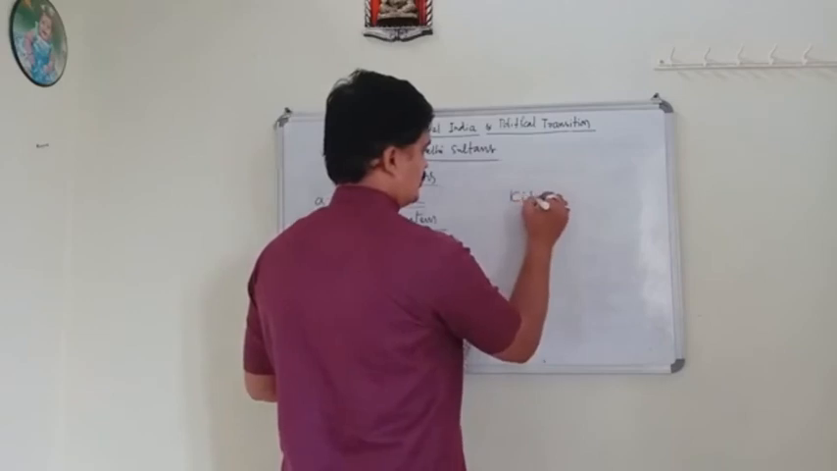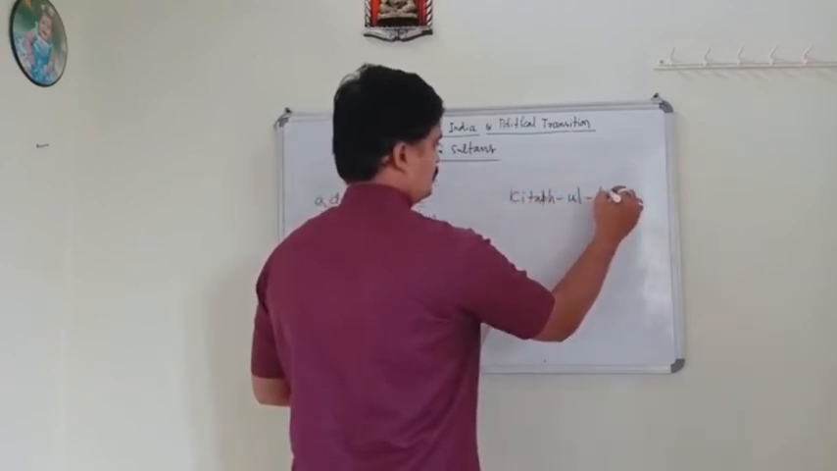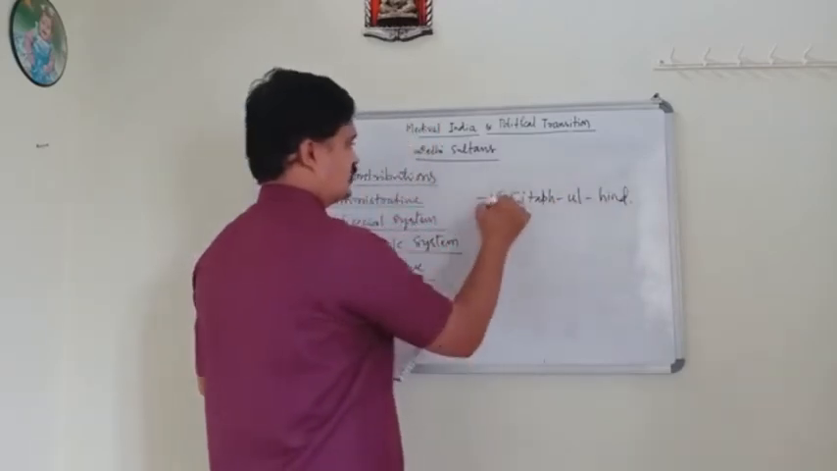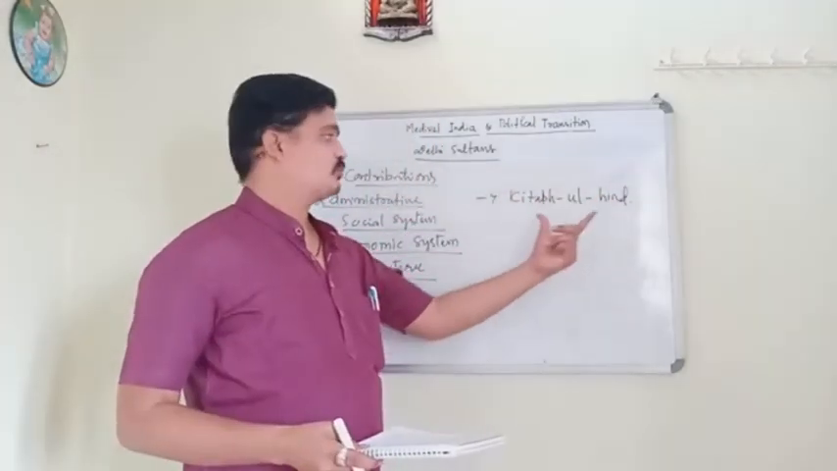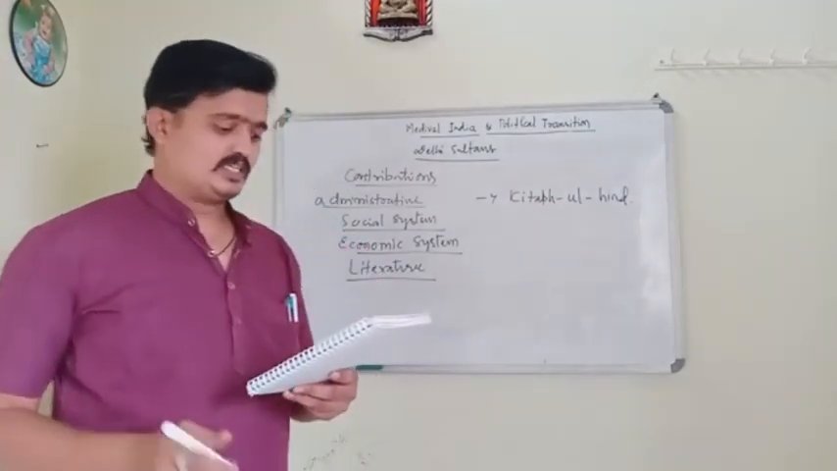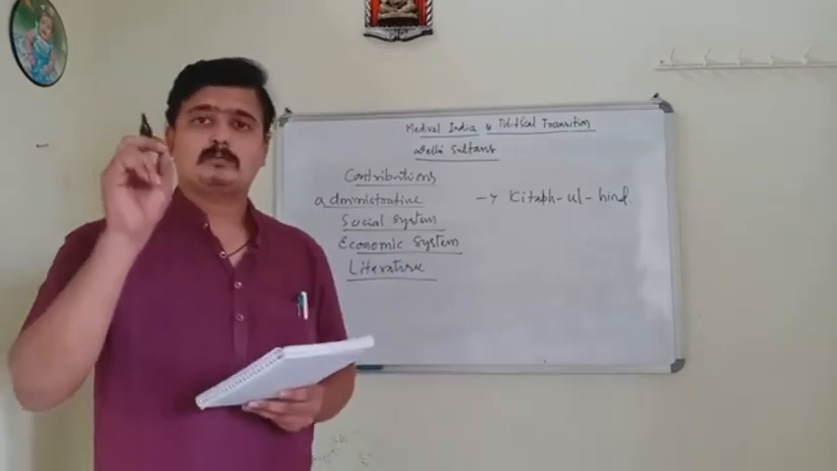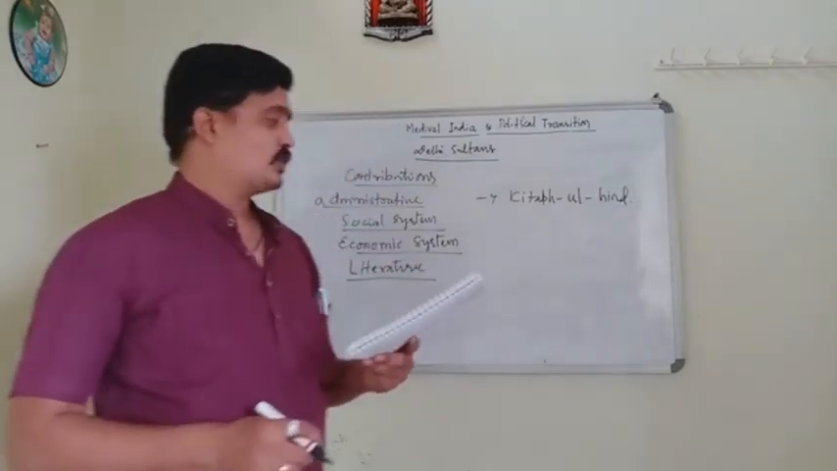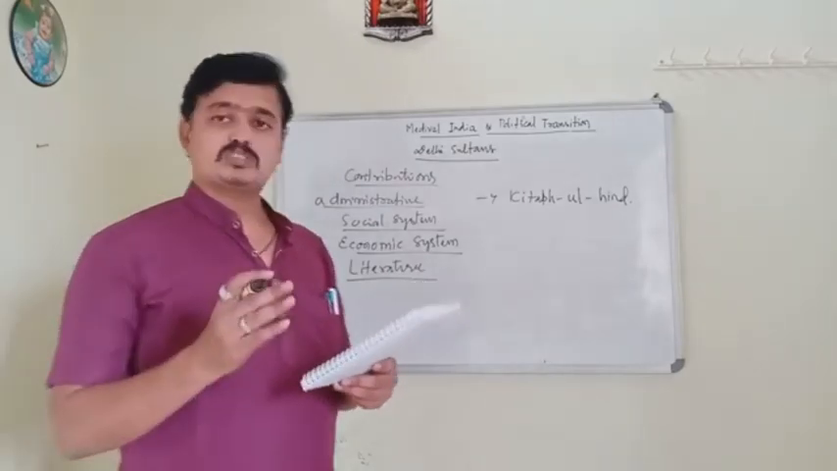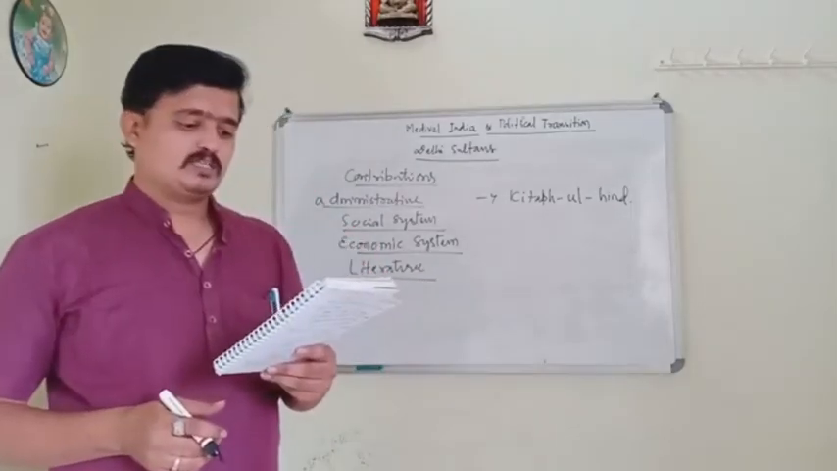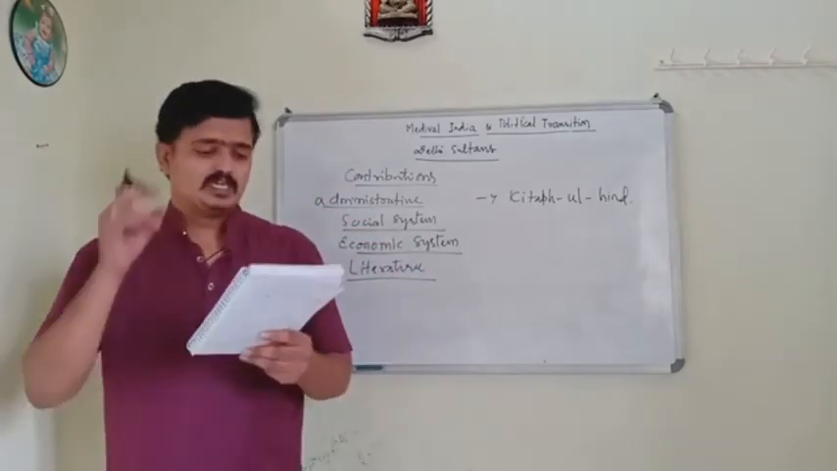Kitab ul Hind was written by Al-Biruni, who was in the court of Ghori. Next, Hasan Nizami wrote Taj ul Ma'asir. Next, Minhaj us Siraj wrote Tabaqat-i-Nasiri.